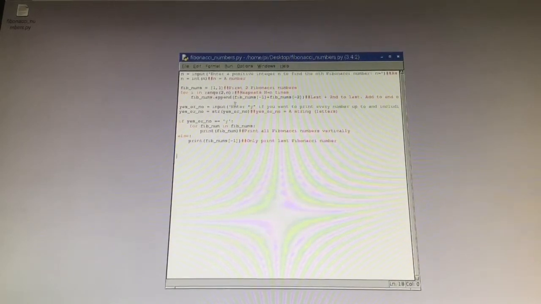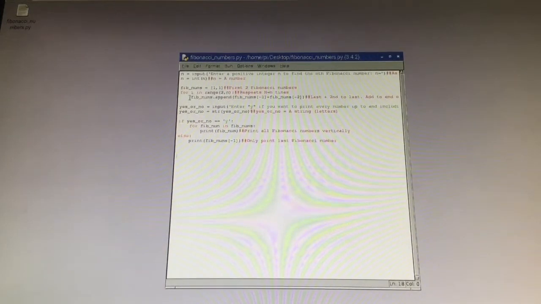It's sort of complicated to explain, but you need the 2, n, because if you just said repeat n times, it would give you too many numbers because of these first two in the list.